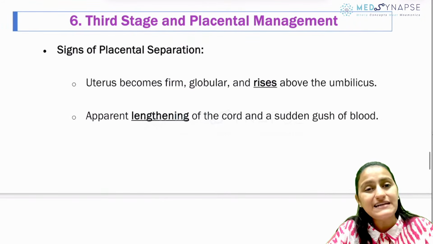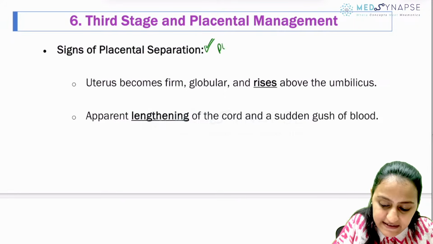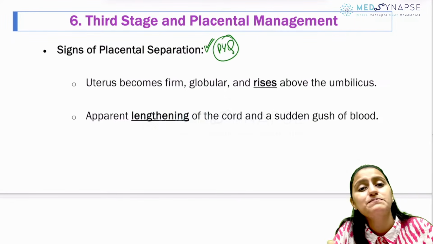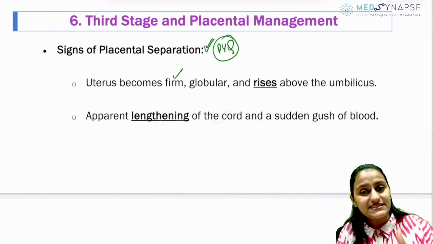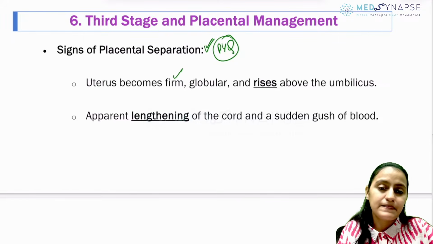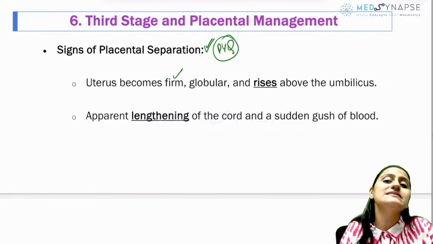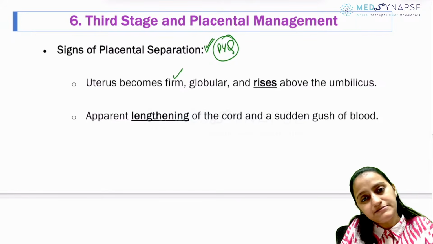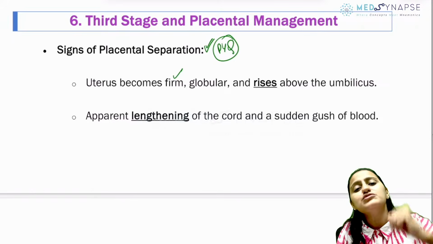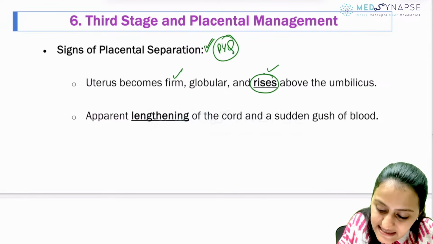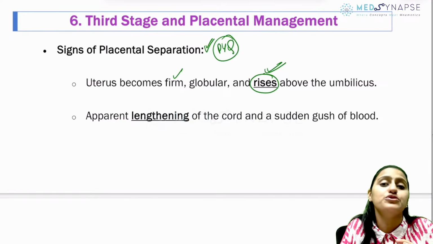Third stage, placental management, basically the stage of placental delivery. So what are the signs of placental separation? A previously asked question: what signs tell you that the placenta is separating? The uterus becomes firm, globular, and remember the fundal height. Does it come down or does it increase? What happens with the placental separation? When the placenta comes out, imagine a seesaw movement: when the placenta comes down, the fundus of the uterus goes up. It rises above the umbilicus, it does not go down.